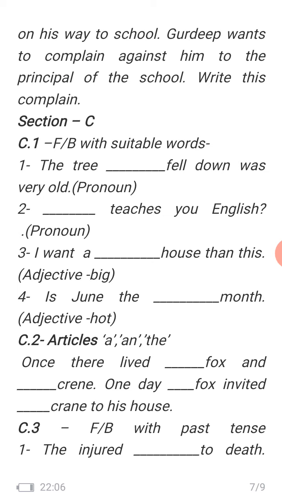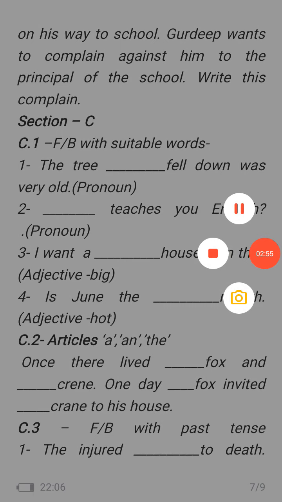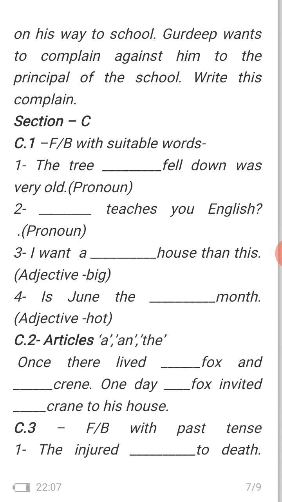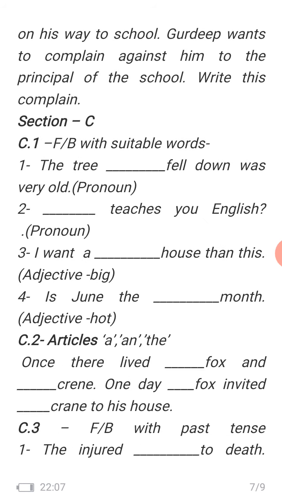But here you can see that than and the are mentioned. It means you have to mention the degree of the adjectives. What are the degrees of adjectives? When you compare two things, or when you tell the highest degree, like big, bigger, biggest, high, higher, highest, small, smaller, smallest, short, shorter, shortest, long, longer, longest, fast, faster, fastest.